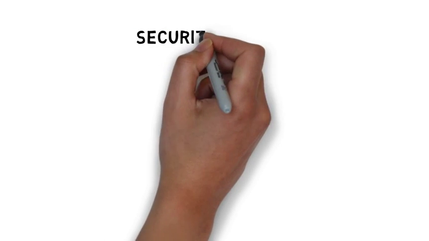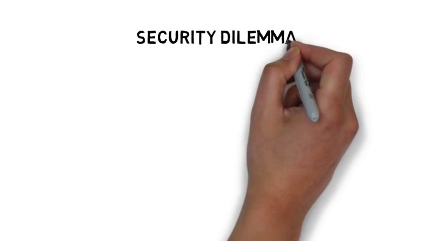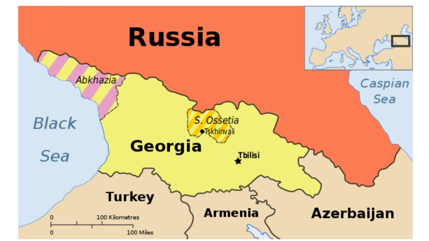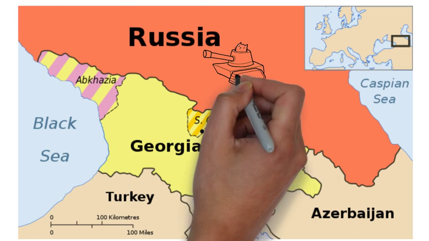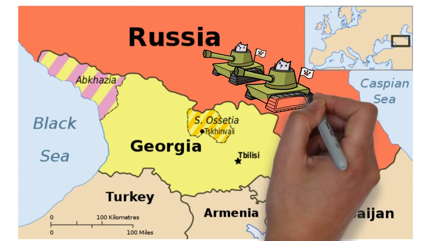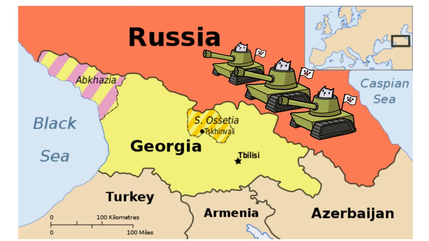Finally, the assumption that states wish to maximize security and influence leads to a phenomenon known as the security dilemma. If State A watches its neighbor, State B, amass power, how can State A be sure that State B won't start encroaching on its own territory? By this logic, shifts in power can create instability in an anarchic international environment, which can ultimately lead to conflict.